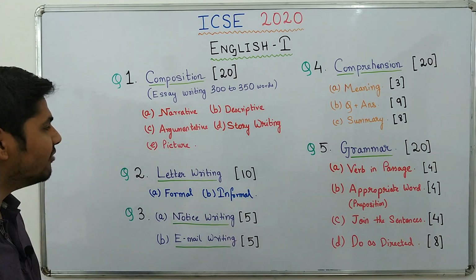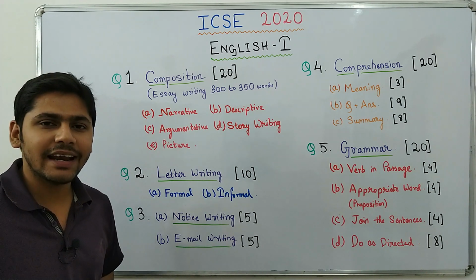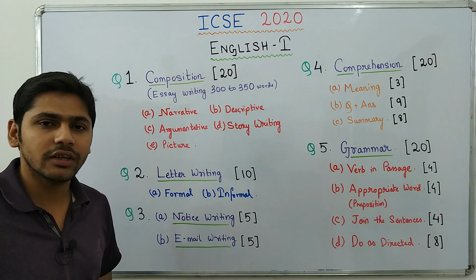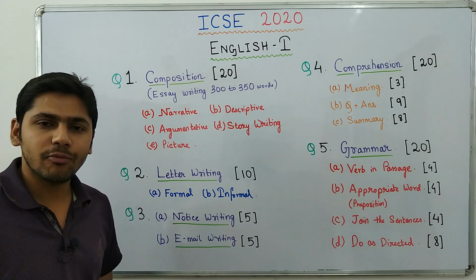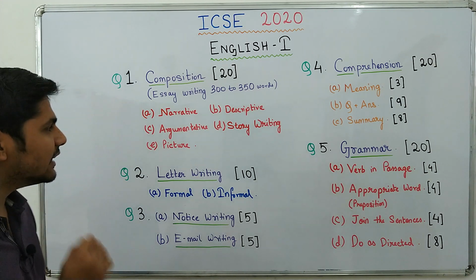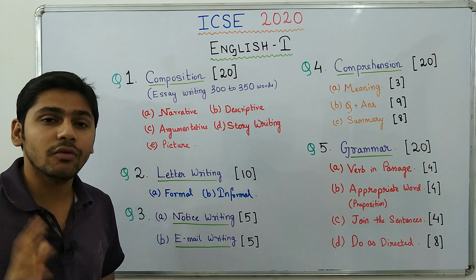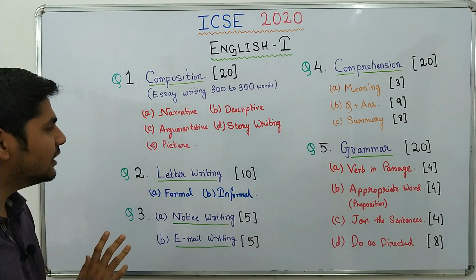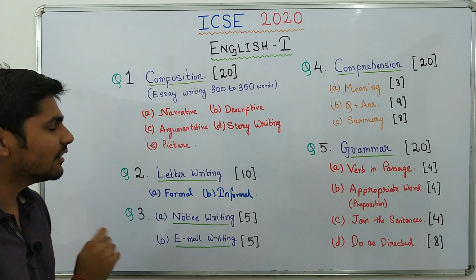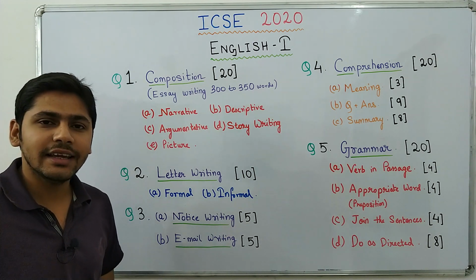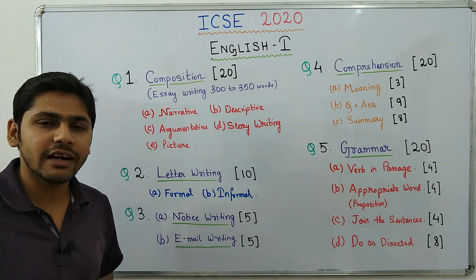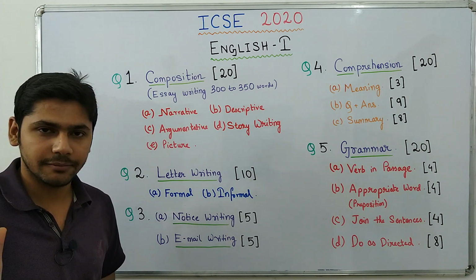Now out of these 5 topics you can choose any one and write an essay of 300 to 350 words. But you have to keep one thing in mind. You have to choose such a topic that you are comfortable writing 300 to 350 words. So when you read the question paper, decide it then and there on what topic you want to write the essay. And make sure that you are comfortable with that particular topic.